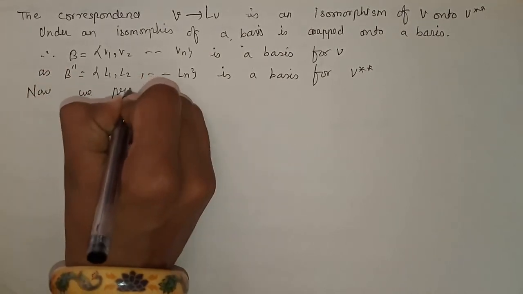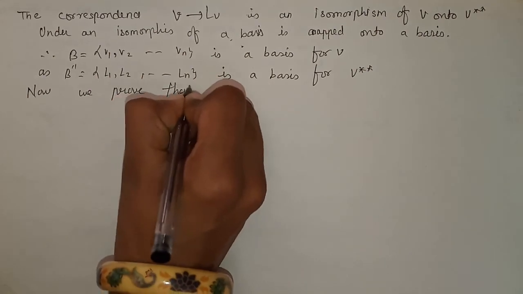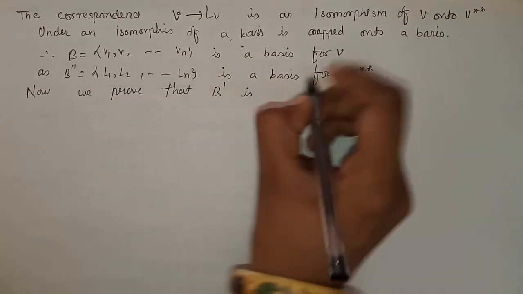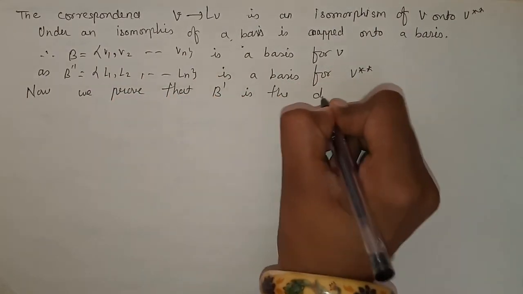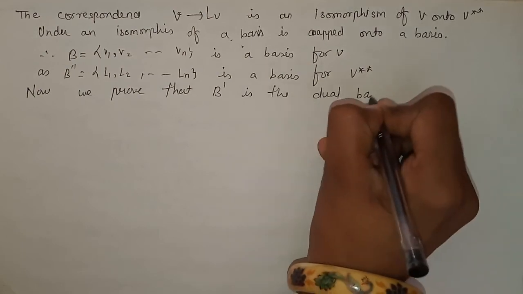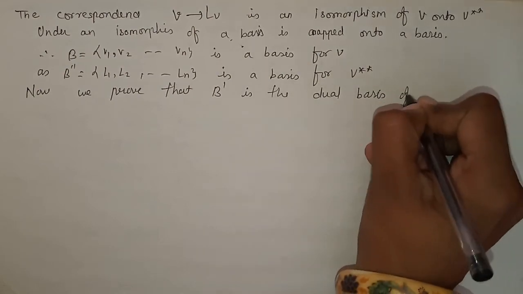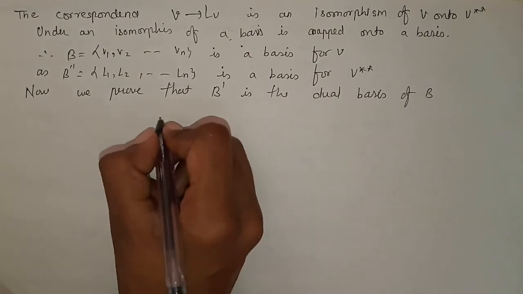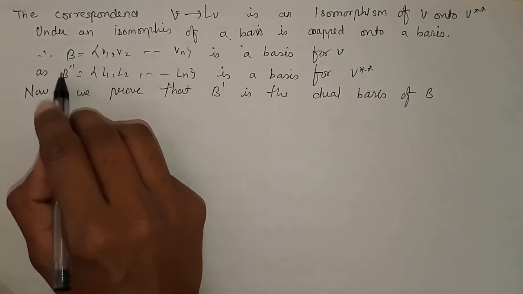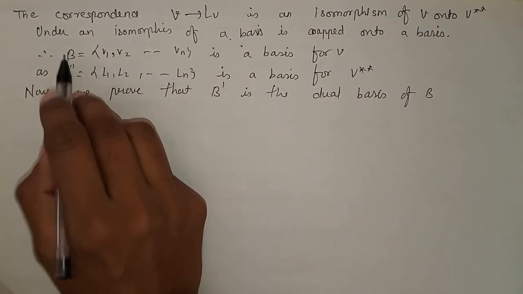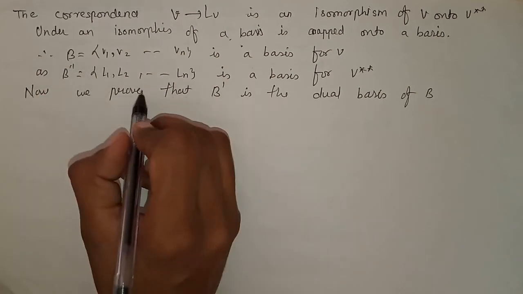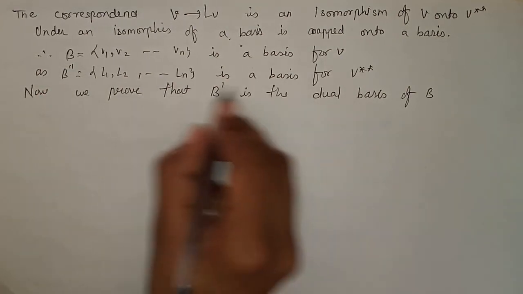we prove that B dash is the dual basis of B. So it is left only, we have constructed B dash, B double dash and B. So it is left only, we have to prove that B dash is a dual basis of B.